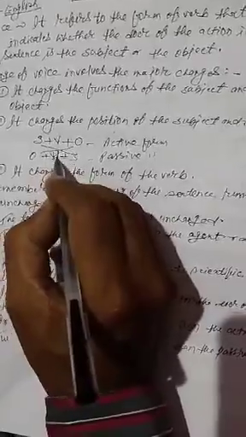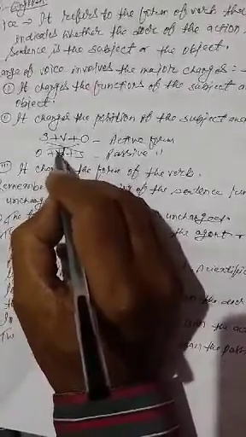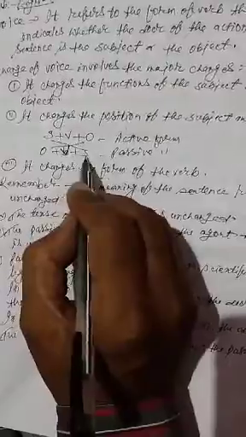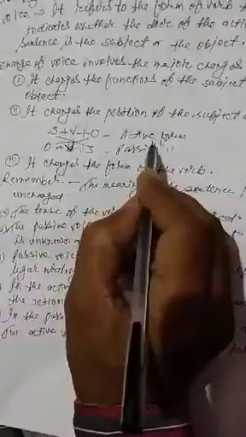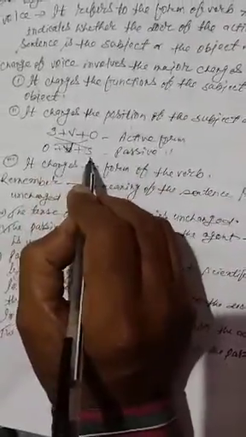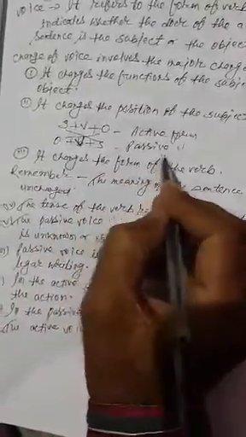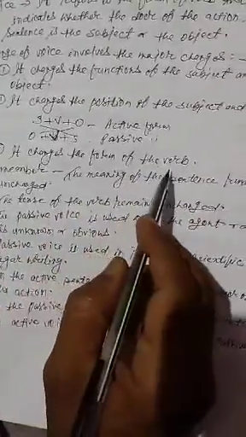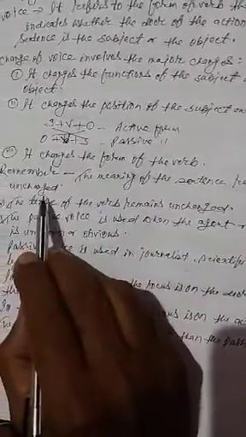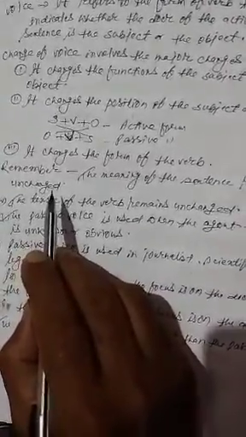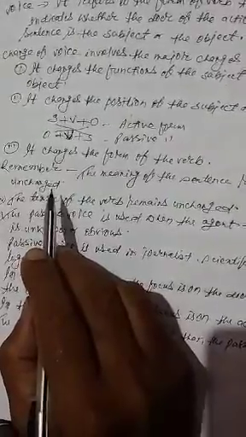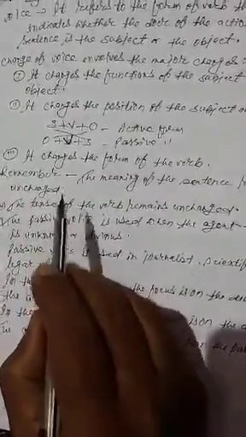Verb is written in its place and subject is written in the place of object. Subject, verb, object is active form and object, verb and by subject is passive form. It also changes the form of the verb. Remember, the meaning of the sentence remains unchanged. We don't change the meaning of the sentence, we only change the format and structure of the sentence.